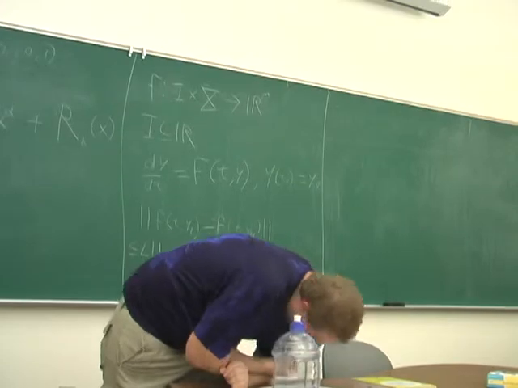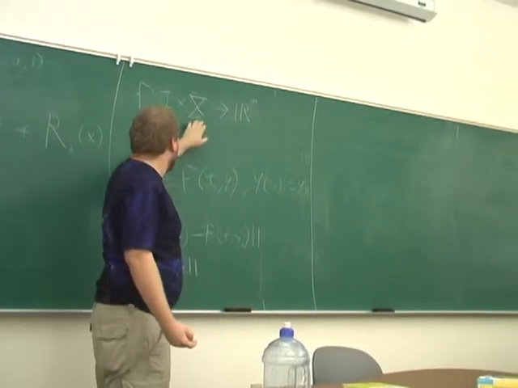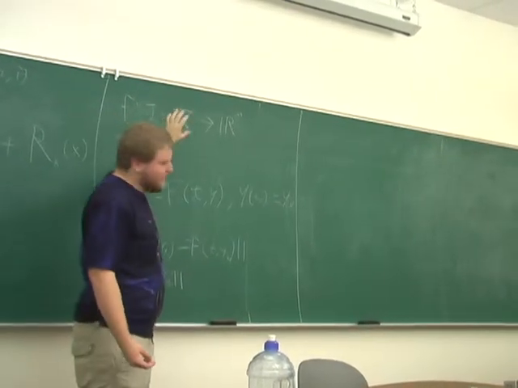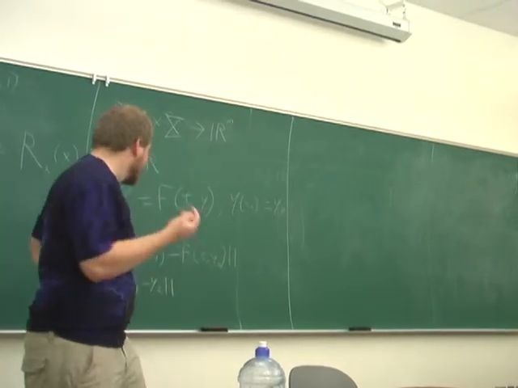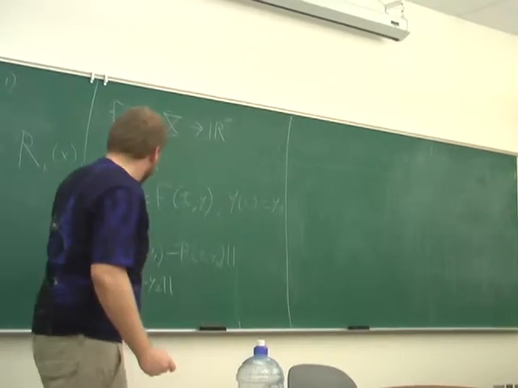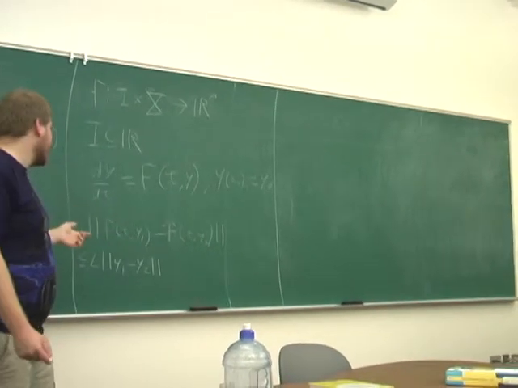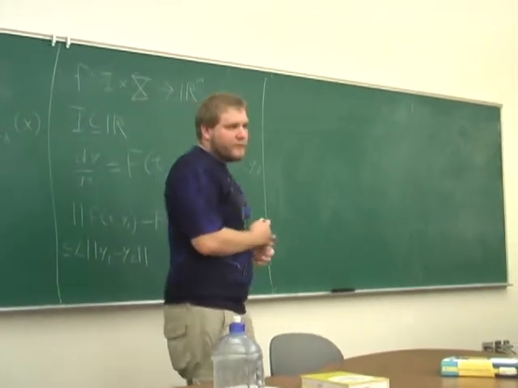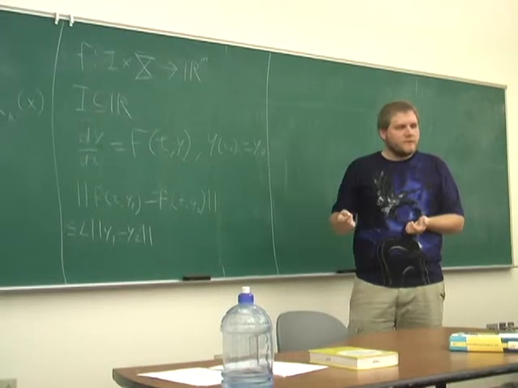If this is true for all of the t in this interval, and for all y1 and y2 in this open set we're talking about, I think he means to say that this is just all of Rn, but he's saying open set just for generality. If this is true, then this problem has a unique solution, existence and uniqueness of the solution to this equation. I can sketch a proof of that very briefly if you'd like, or we can stop. Do you guys want to see a brief sketch of this proof?